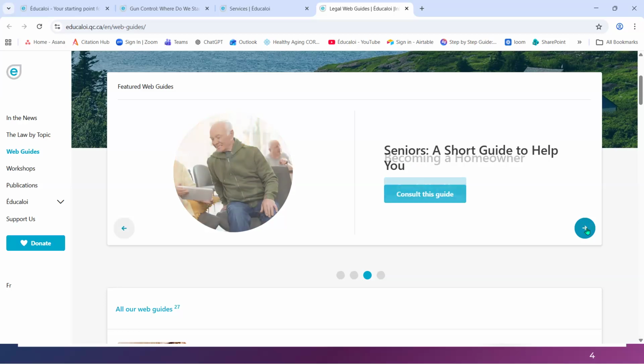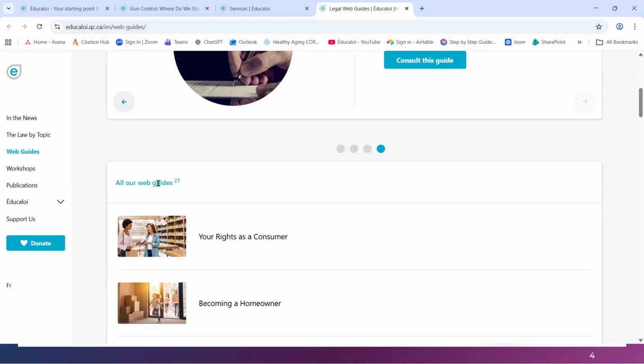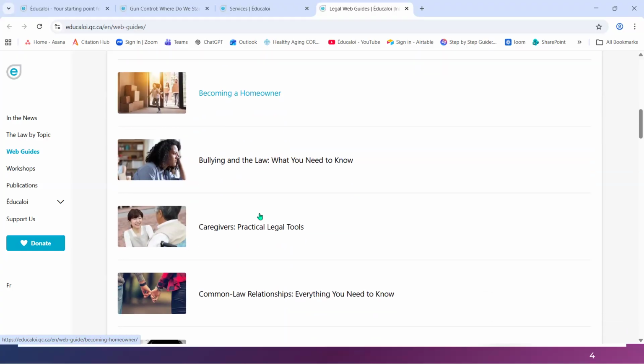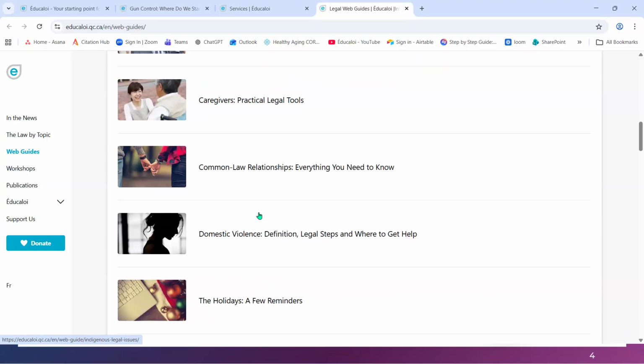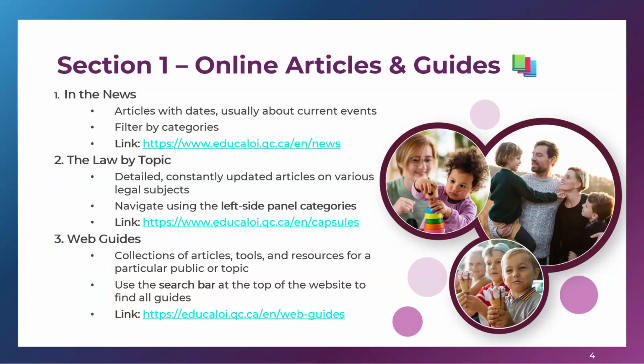Becoming a homeowner. They have about 3 or 4 of them, seniors, and legal aid. Or you can just scroll down and see all their web guides. There's 27 of them, and as you scroll, you can find what is available. Okay, again, we'll come back to the top of the page and I'll remind you that you can always search using the magnifying glass. All right, back to the presentation.